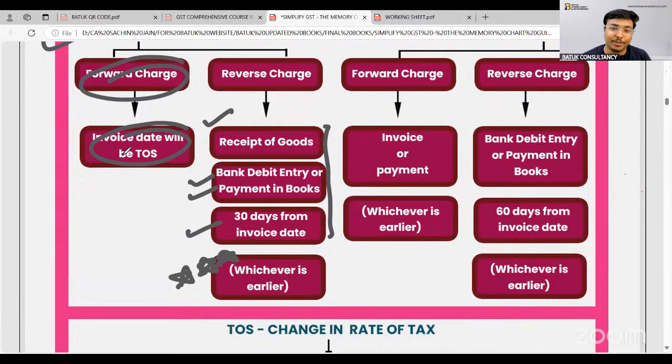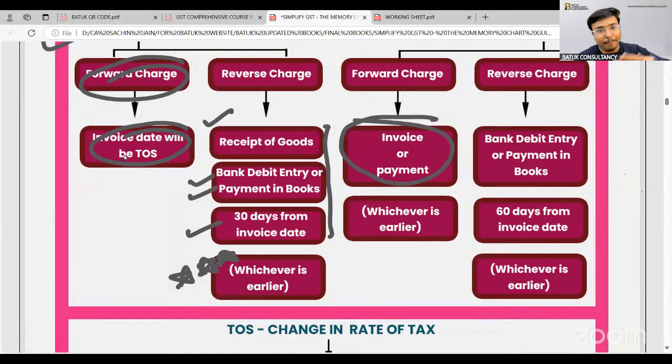In case of forward charge in services, as we all know, if there is any advance on account of services, yes, GST will be applicable on that advance amount which you have received. Hence, they have given the time of supply as I or P, whichever is earlier.